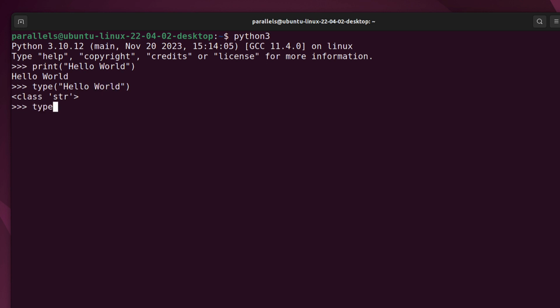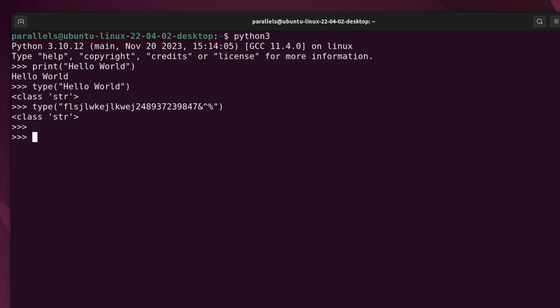If I try to check how Python sees, for example, whatever, then some numbers, and then some special characters as well, if I click enter, it's still a string. So even if I put the numbers or special characters, as long as they are within either single or double quotes, it will be still a string.